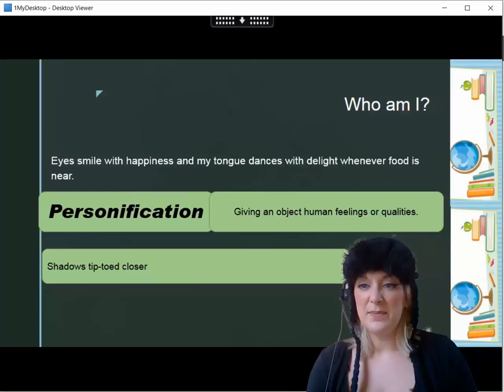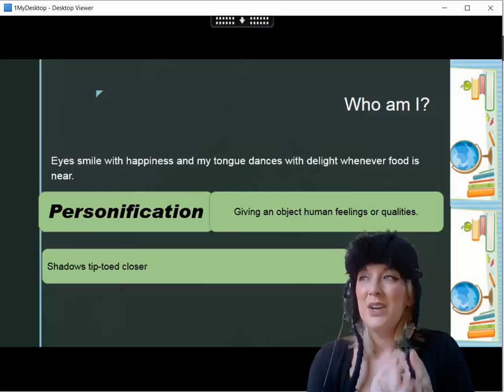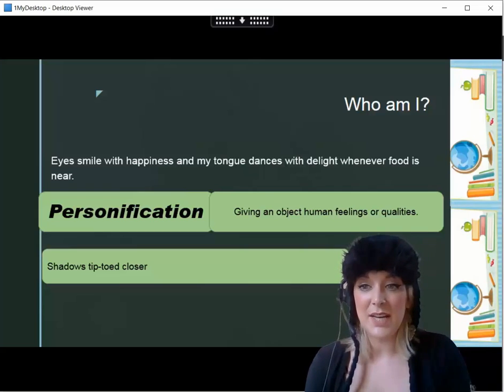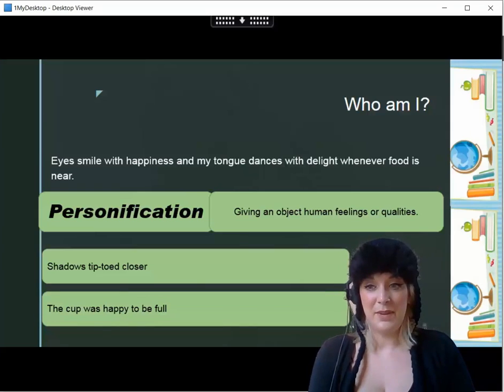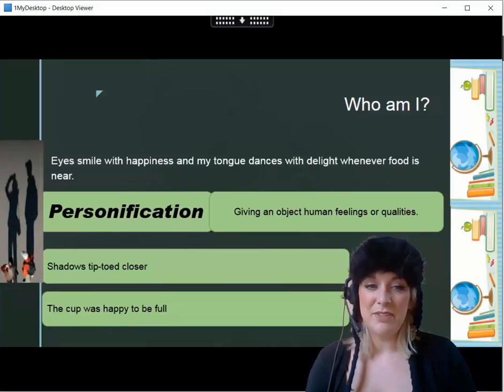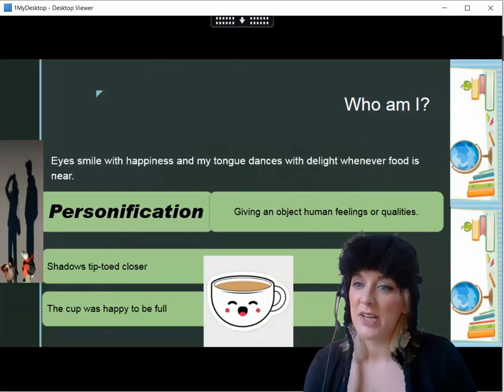So we could have shadows tiptoed closer. Shadows aren't really going to tiptoe, but we use this to make it sound interesting in our writing. The cup was happy to be full. Now, my cup hasn't really got any feelings, but I'm using personification just to make it a little bit more interesting, although this does look like a happy cup.